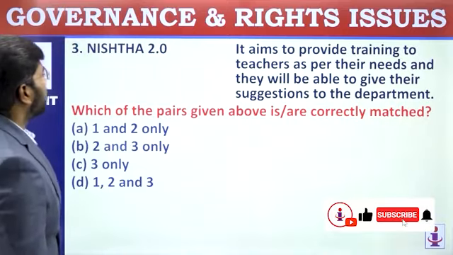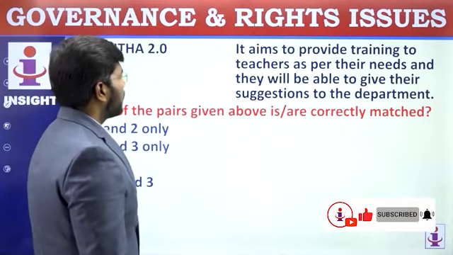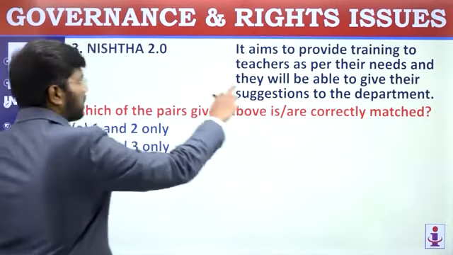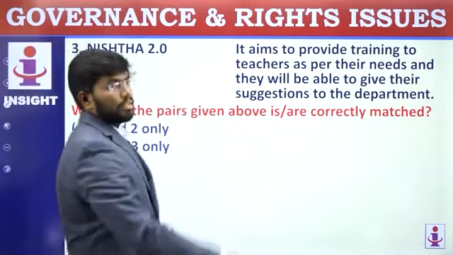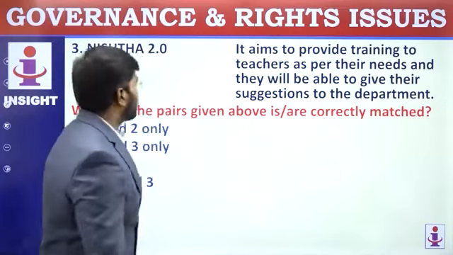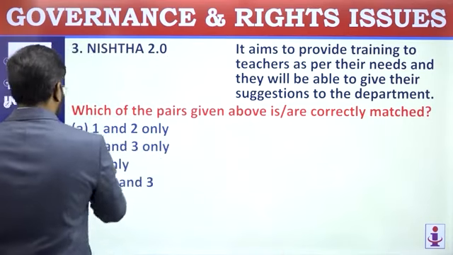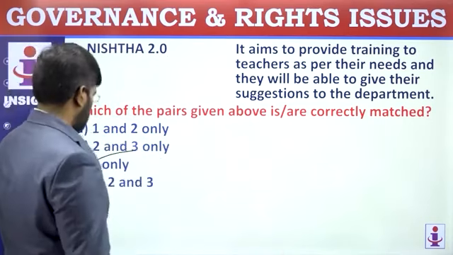Third one, Nishita 2.0. It aims to provide training to teachers as per the needs and they will be able to give their suggestions. Yeah, it was even said that it is one of the best programs for the world by our government, but it is launched in such a way. So, yeah, this is also a correct statement. So, they are asking for correct 3 only.